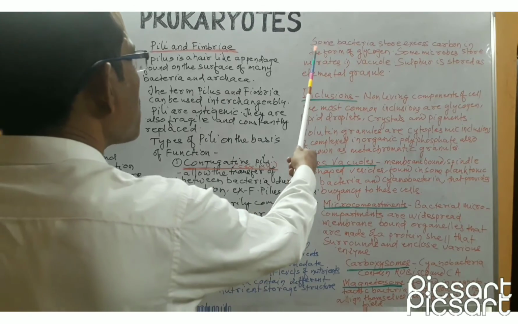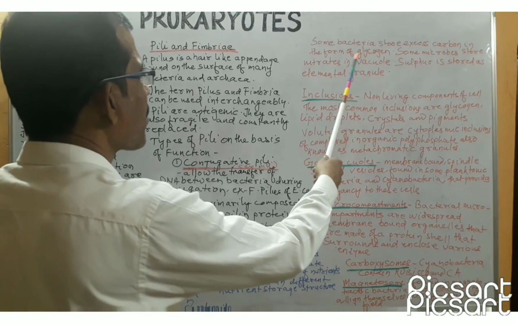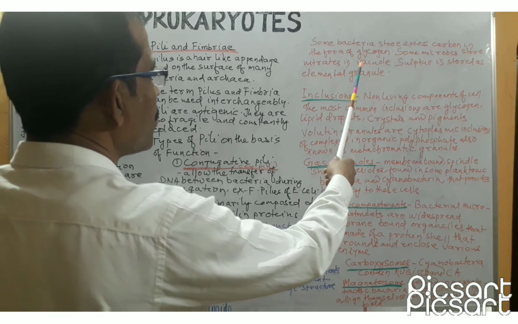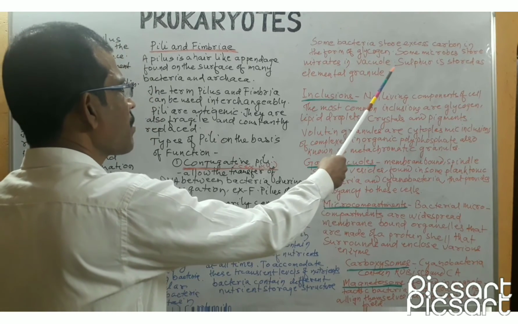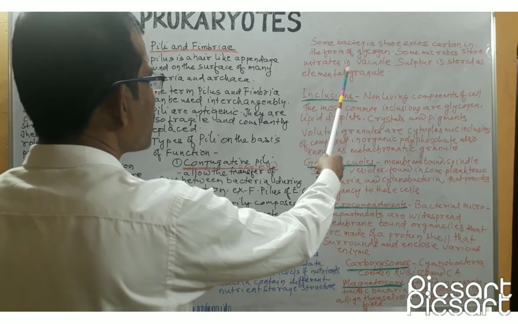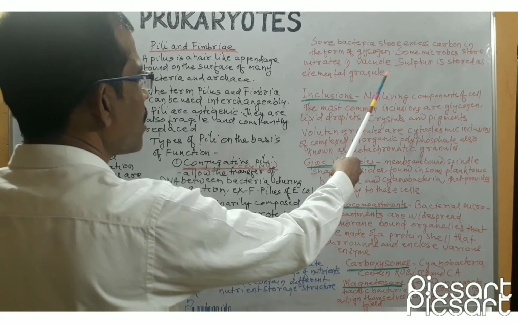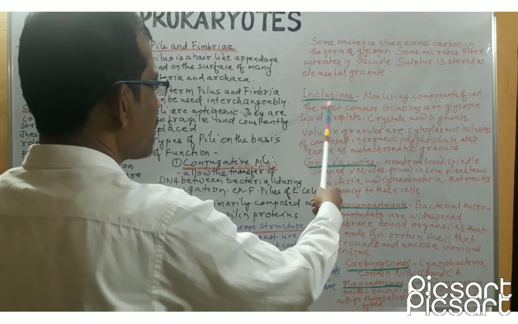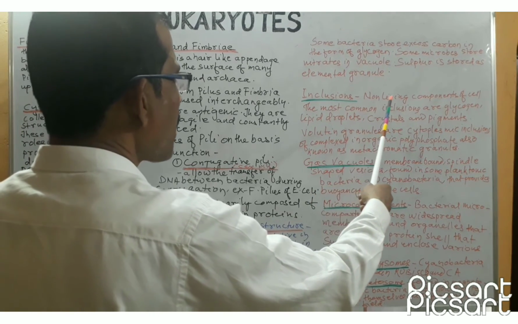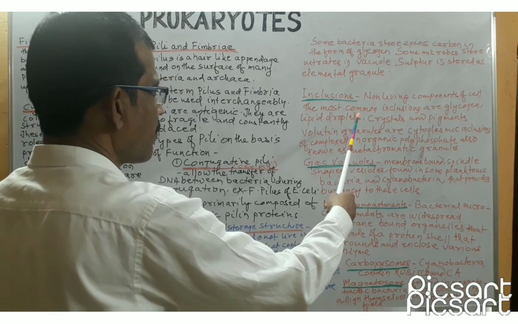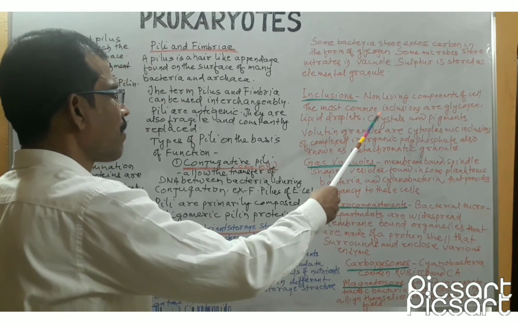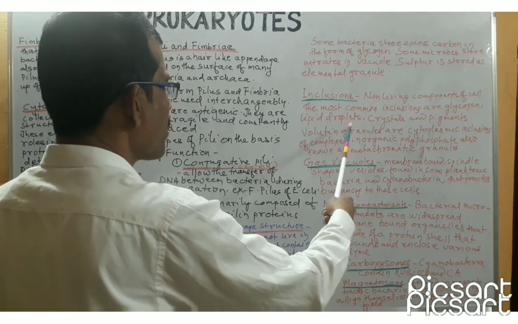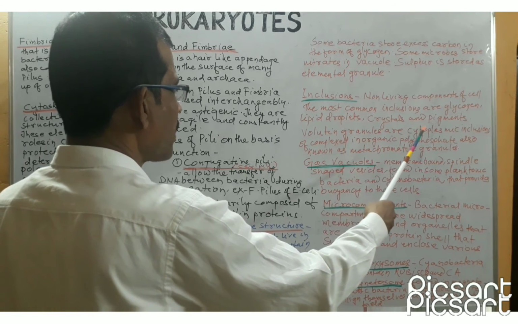For example, some bacteria store excess carbon in the form of glycogen. Glycogen is a polysaccharide which consists of glucose. Some other microbes also store nitrates in vacuoles. In addition to this, sulfur is also stored as elemental granules. Next is inclusions. Inclusions are the non-living components of the cell. The most common inclusions found in various prokaryotic organisms are glycogen, lipid droplets, crystals, and pigments.